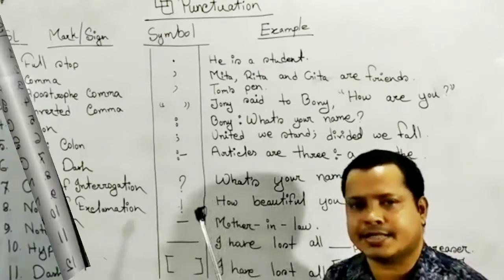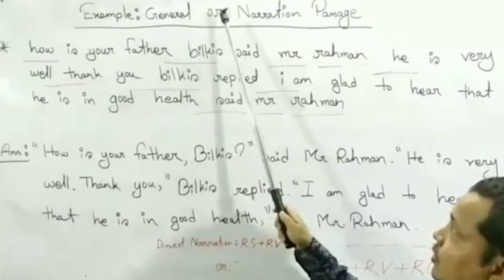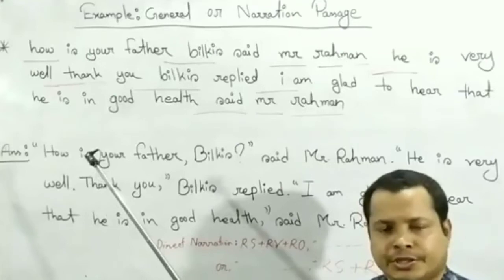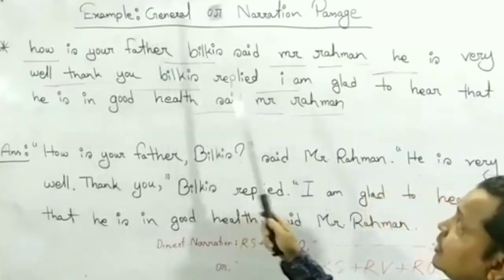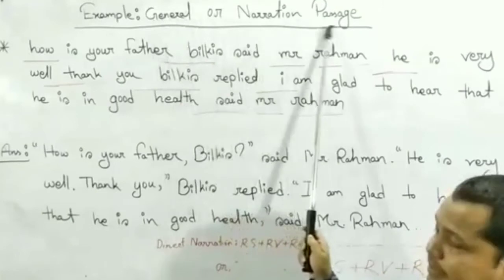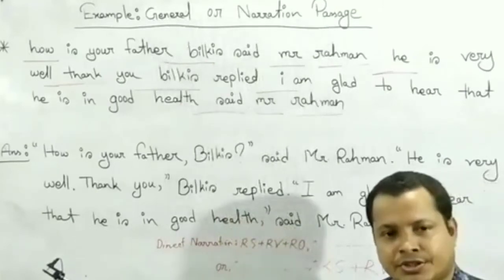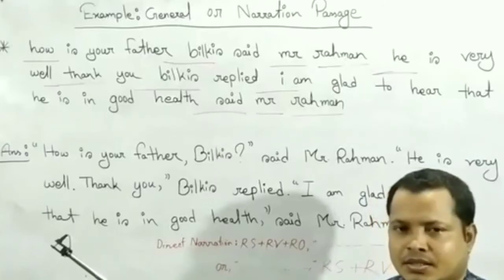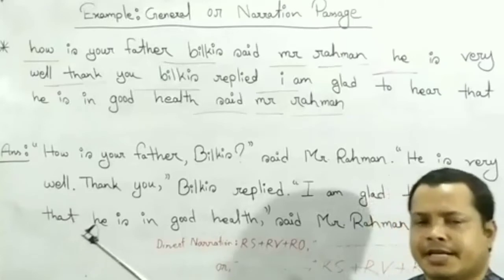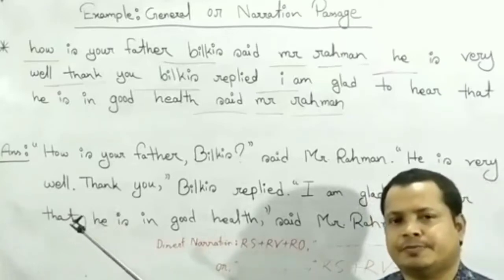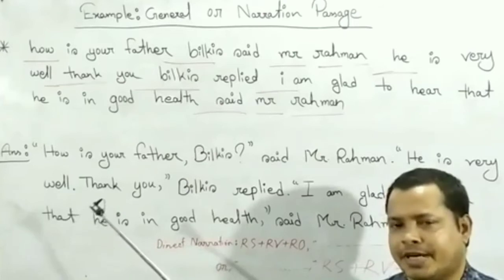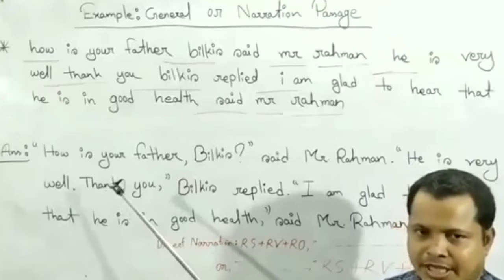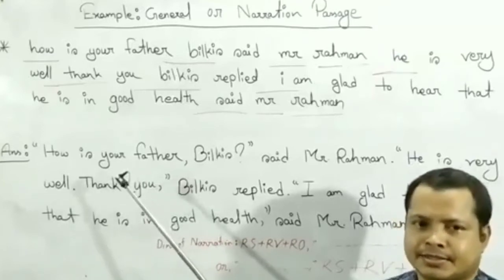Now, let's go to the example. Example, general or narration passage. You will find in your question paper a general passage or narration passage. So, at first, we have to understand sentence structure. We know that sentence is of what kind? Assertive, interrogative, imperative, optative, exclamatory. And these 5 kinds of sentences are of 2 kinds, affirmative sentence and negative sentence.